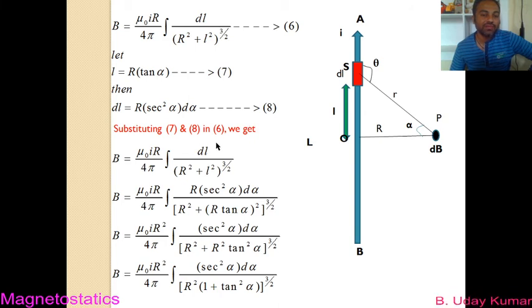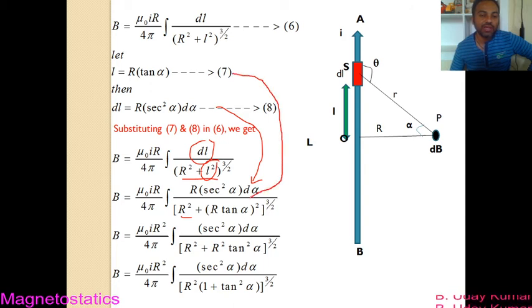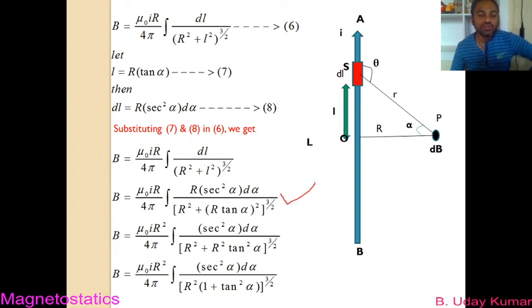I can write this dl from equation number 8 as R secant square alpha d alpha divided by, and what else do we have in the denominator? You have capital R square plus L square. And from equation number 7, if you substitute L in place of L square, you get R tan alpha whole square, and the whole thing to the power of 3 by 2. You just write it as it is. So this is the equation that we get here.